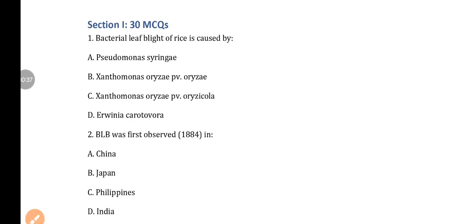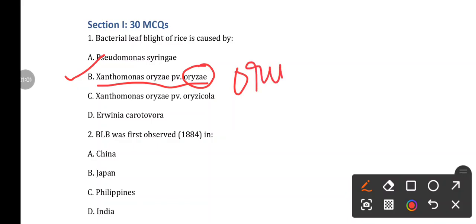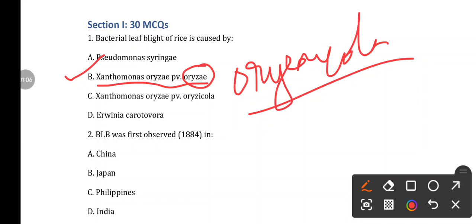So question number 1, the bacterial leaf blight of rice is caused by, very easy question. Options are: A Pseudomonas syringae, B Xanthomonas oryzae pv. oryzae, C Xanthomonas oryzae pv. oryzicola, and D Erwinia carotovora. So the answer is Xanthomonas oryzae pv. oryzae. And if the pathovar is oryzicola, then it will cause the bacterial leaf streak of rice. Okay, BLS. This is BLB and that was BLS.